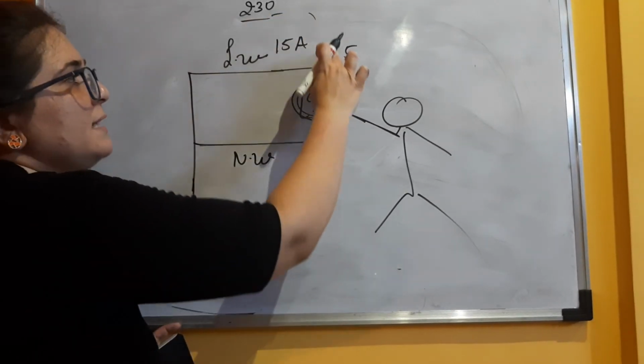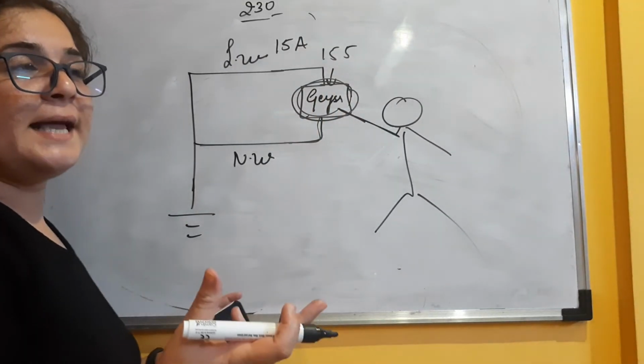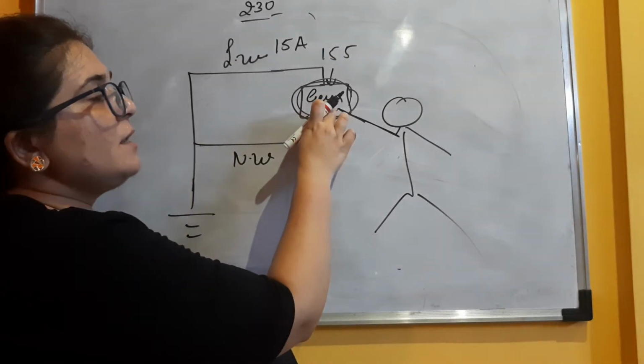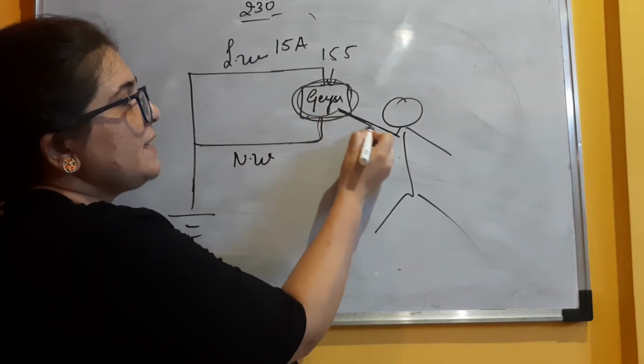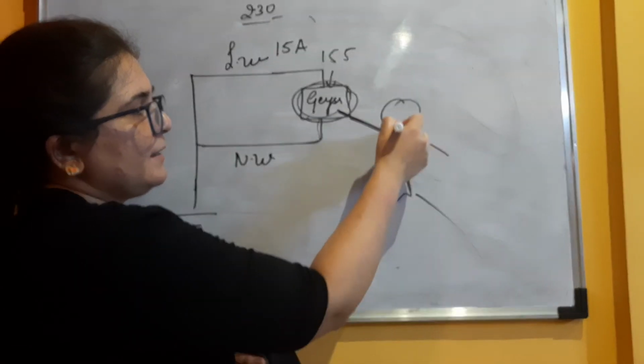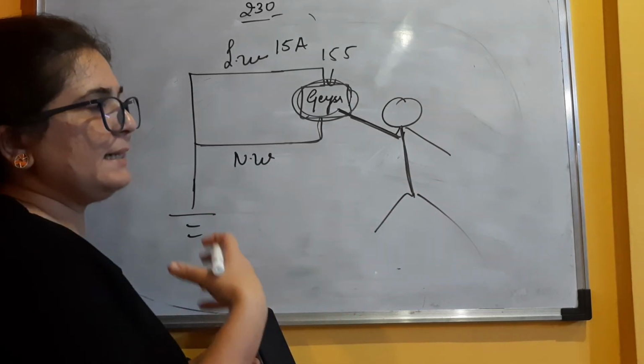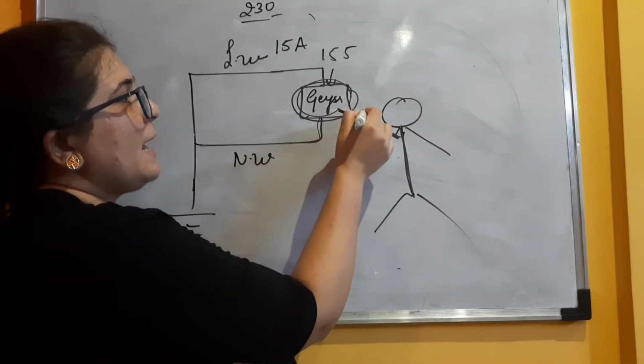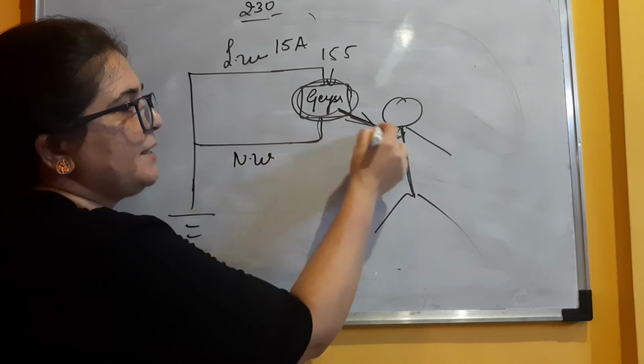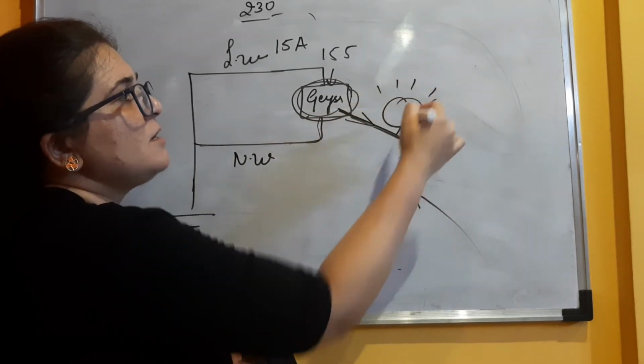Because we are touching it, our body is a good conductor, right? We have so many fluids inside. So this extra amount of current will enter into our body and we will get a shock.